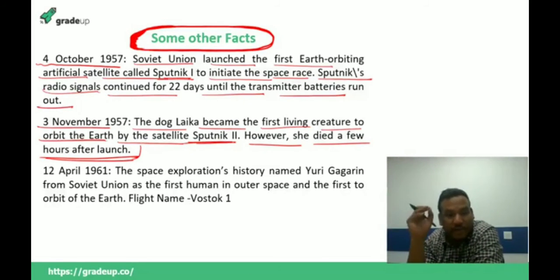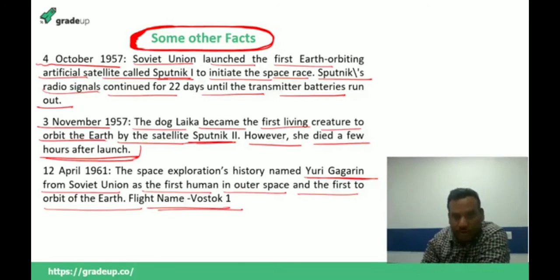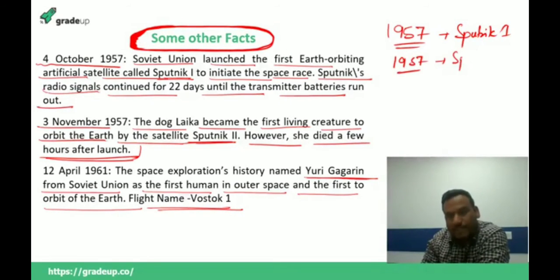Finally, in 1961, the first human went to space, and his name was Yuri Gagarin from the Soviet Union, that is Russia. The first human went into space in a flight named Vostok 1. So let me tell you, remember the names of these flights. 1957, the flight name was Sputnik 1. 1957, once again, the name was Sputnik 2. And 1961, we have Vostok 1.